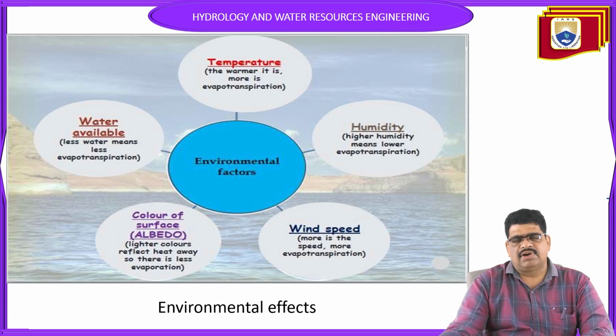The availability of water in runoff also plays a major role. With more water available, evaporation increases. So these are the five effects of the environmental factors.